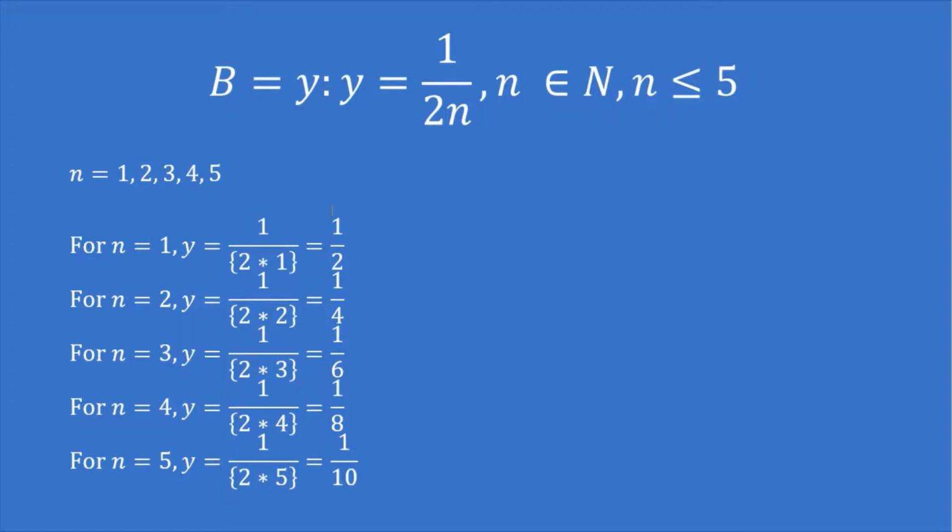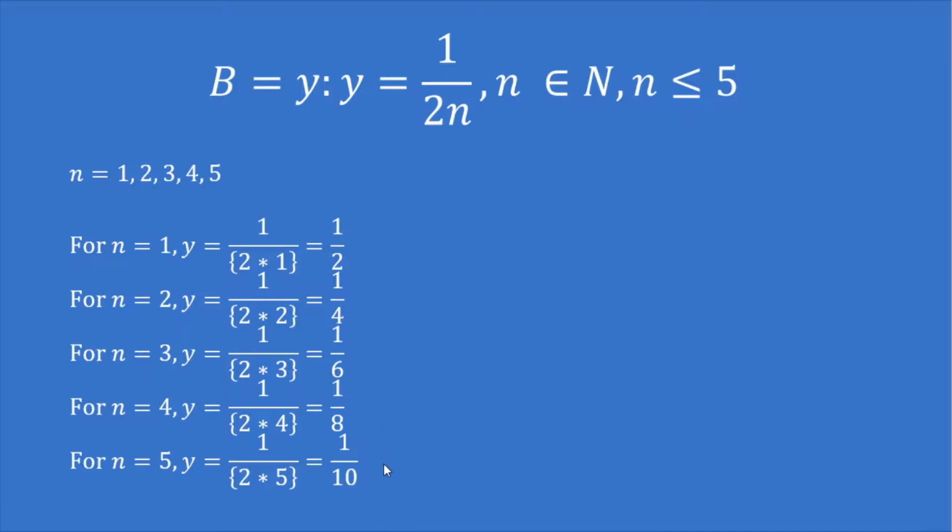For n is equal to 1, y is equal to 1 by 2 into 1, so the answer will be 1/2. For n is equal to 2, y is equal to 1 by 2 into 2, that is 1/4. For n is equal to 3, the answer will be 1/6. For n is equal to 4, y is equal to 1/8.